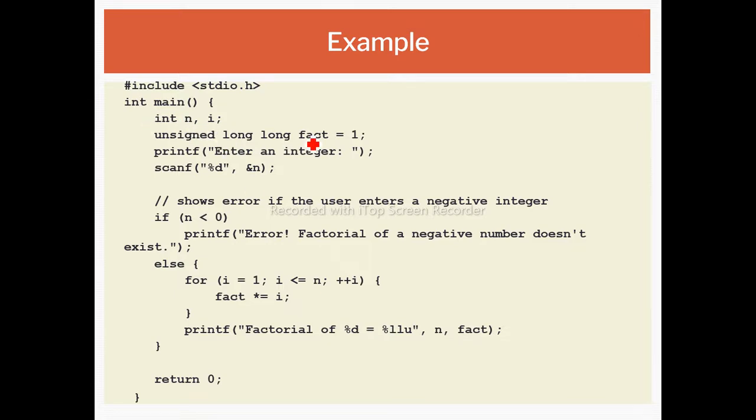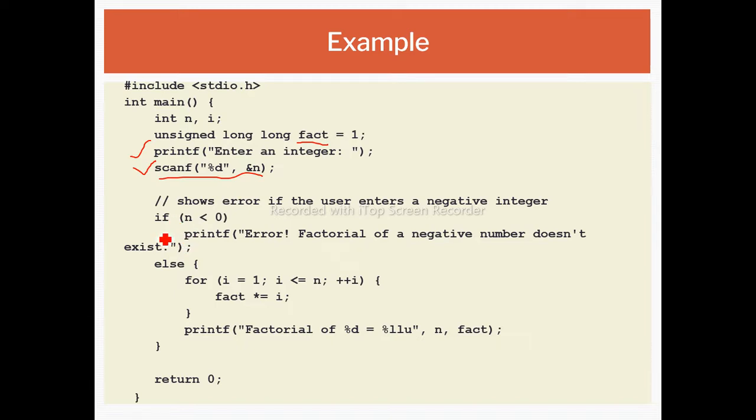We have taken the fact variable having the value 1. By using a printf statement, we print: enter an integer. Here we are finding the factorial of a number. To find a factorial, take the value from the user by using a scanf statement.